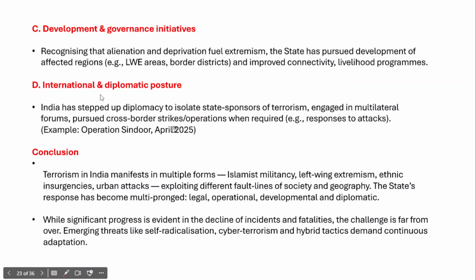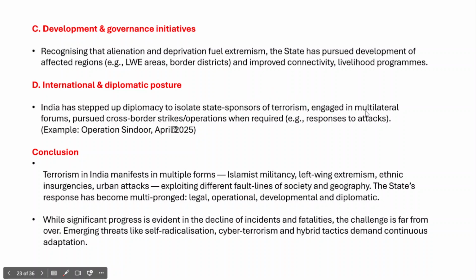And then we need to talk about the international and diplomatic posture, because terrorism is a global threat and international coordination is very important in this context. In fact, India has recently decided to speed up its diplomacy to highlight state-sponsored terrorism, particularly from Pakistan, because Pakistan has been promoting cross-border terrorism and sponsoring terrorism for decades.